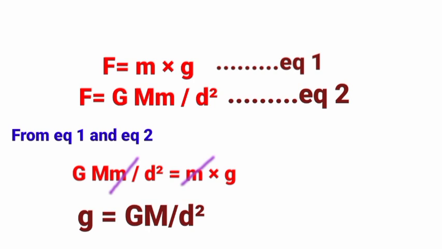Here we will cancel these both masses. So we get g equals capital G M upon d square. So here acceleration due to gravity is equal to capital G M upon d square.